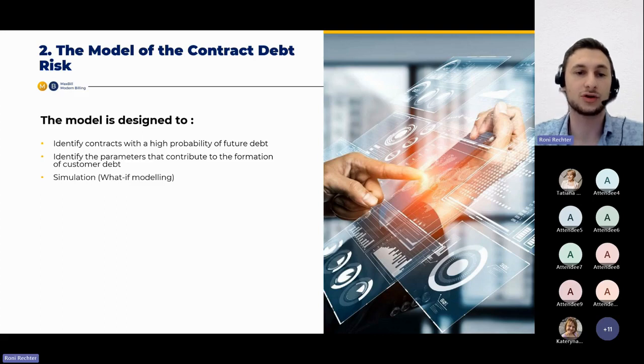The model of contract debt risk. This model is designed to identify a contract with a high probability of going into debt. We would like to use this model to reduce the bad debt impacting the revenue of the company. Here we will identify the most impactful parameters that affect this prediction, and a simulation.